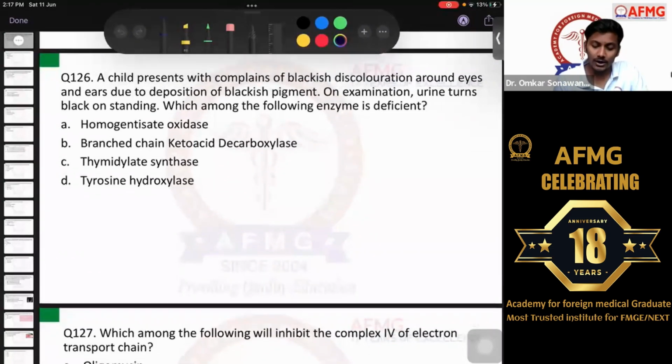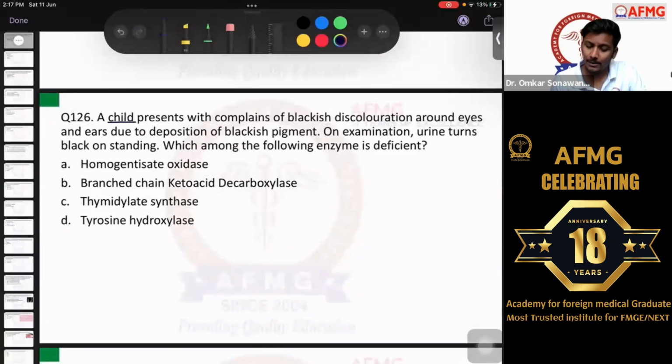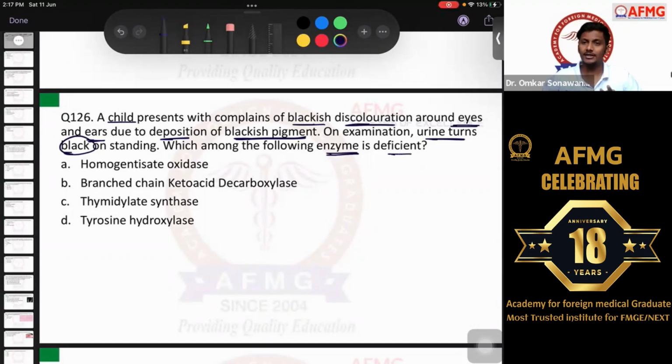Question number 126 now. A child presents with complaints of blackish discoloration around the eyes and ears due to deposition of a blackish pigment. On examination, the urine turns black on standing. Which among the following enzymes is deficient? This was a classical case we have discussed in biochemistry and even in pediatrics multiple times. So I don't think you would have any issue. This is an inborn error of metabolism.